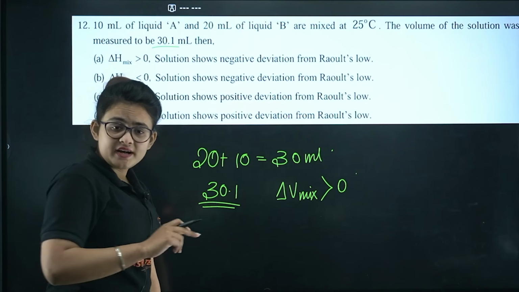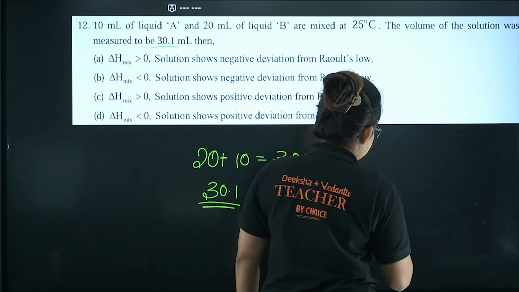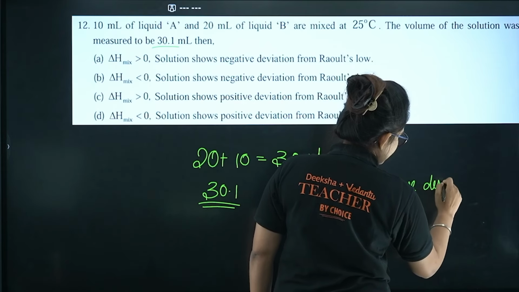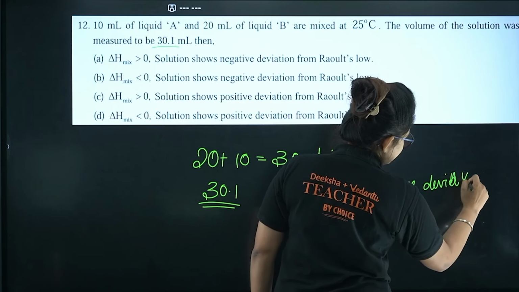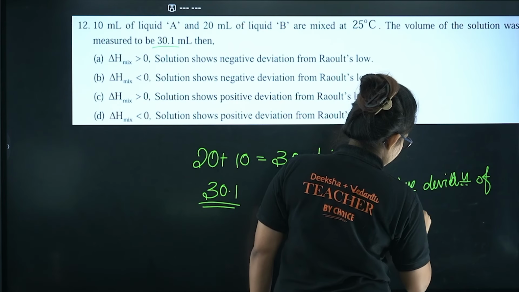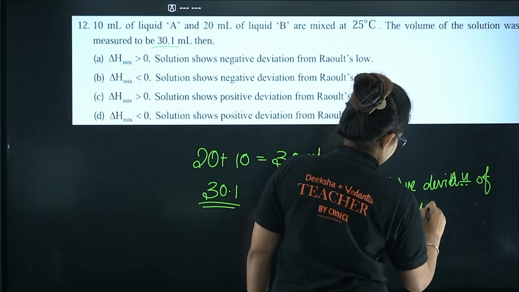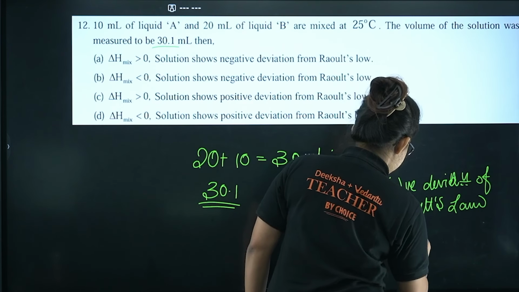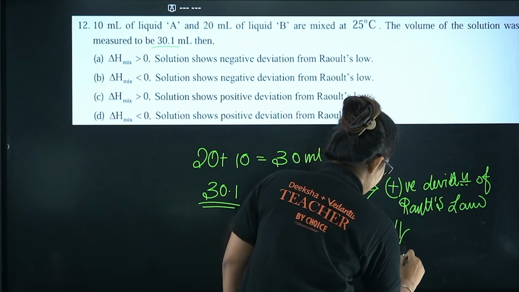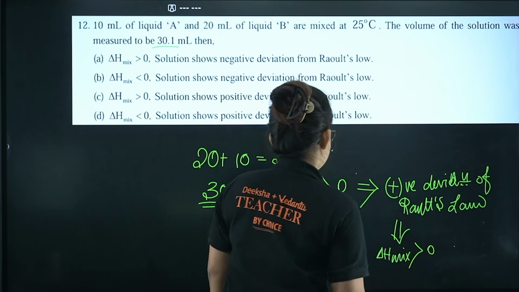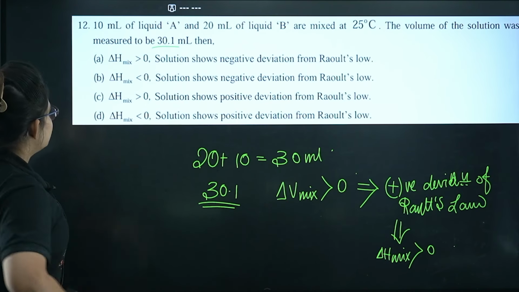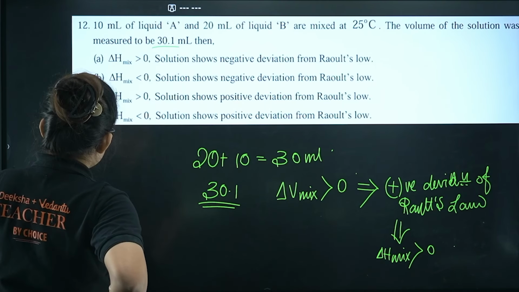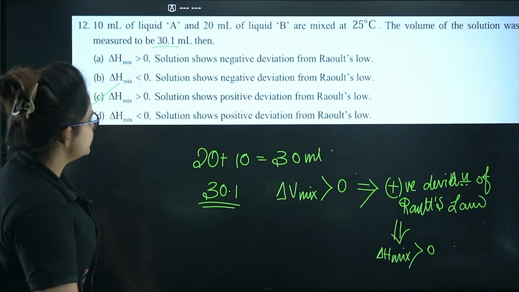Delta V mix is greater than 0 when does it happen? It happens when there is a positive deviation of Raoult's law. And that also indicates that the delta H mix must be positive as well. So your answer is going to be C. I guess it's clear to you.